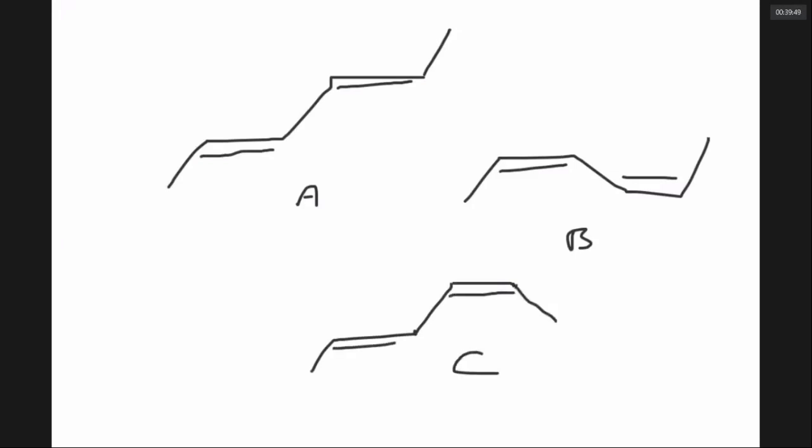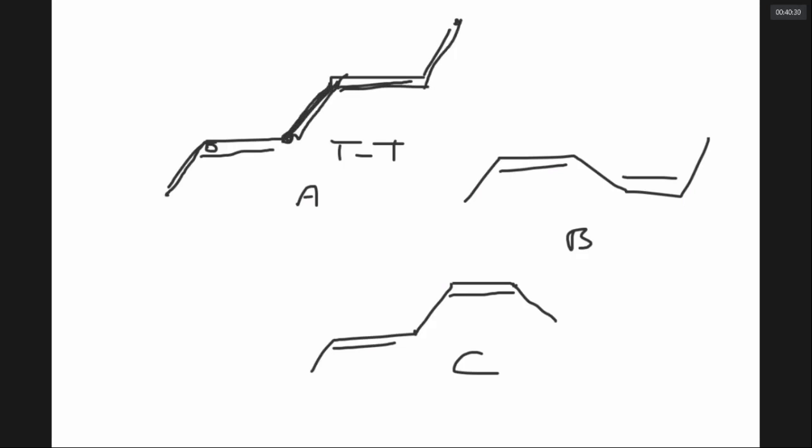If I come, all these are hexadienes. If I burn A, B, C separately, which has the highest enthalpy of combustion? Can you see it is a trans? Yes, sir. Trans. For this double bond, this carbon is going down, this is going up. It is trans. For this double bond, this is going down, this is coming up. Trans. Yes or no? Yes, sir.